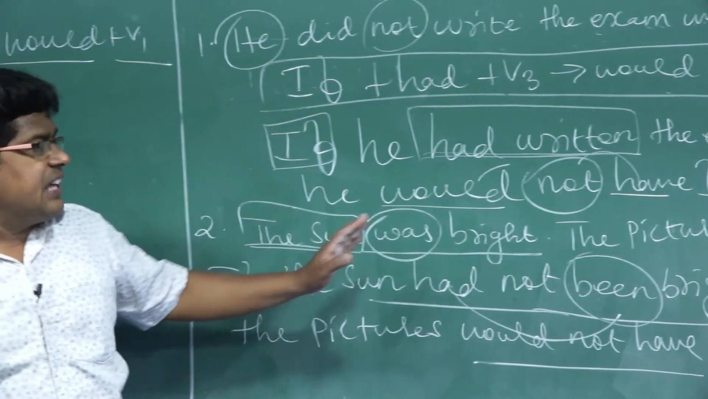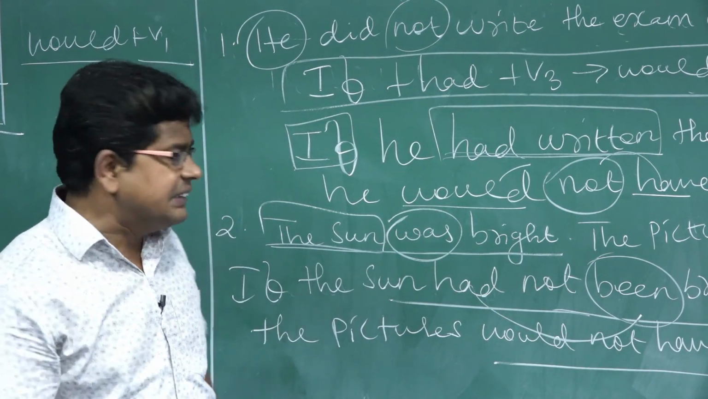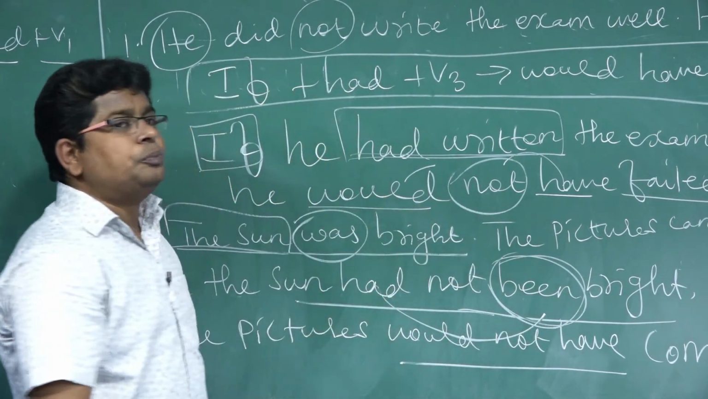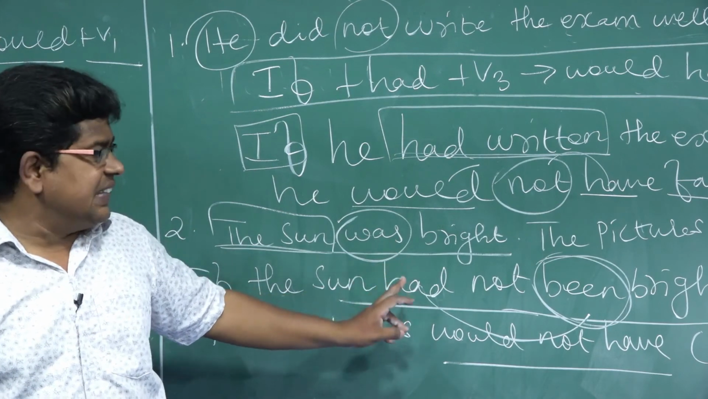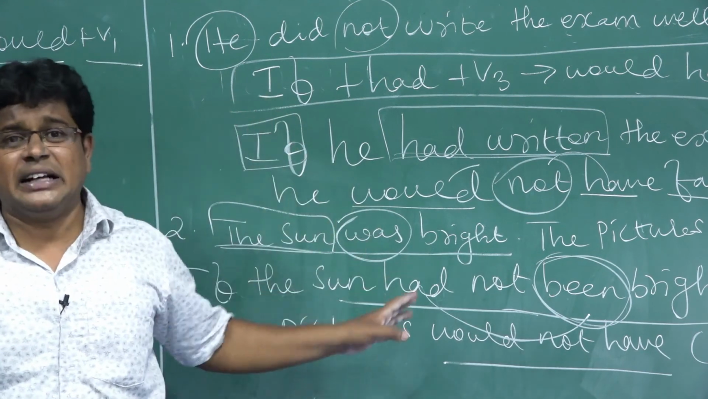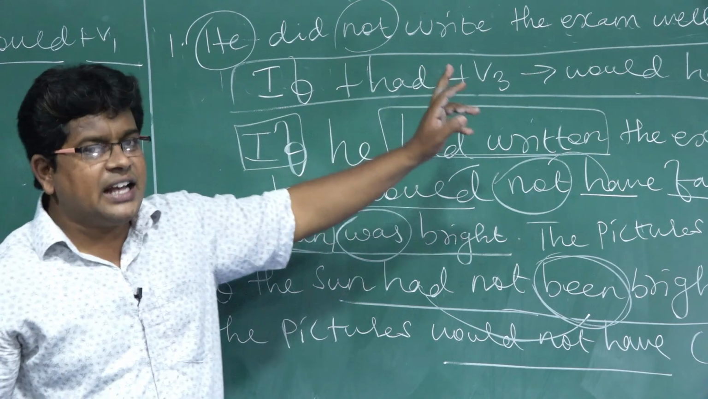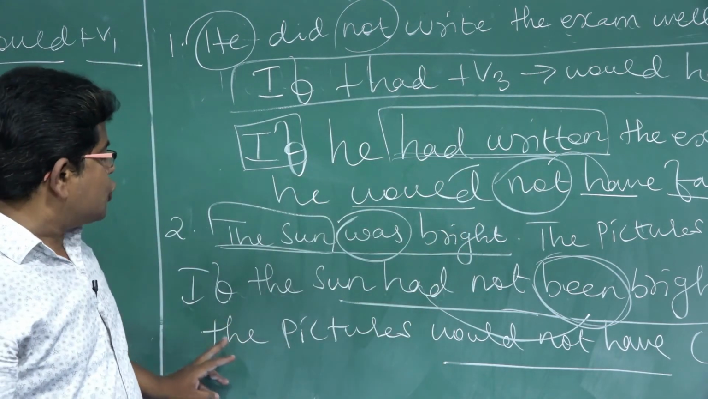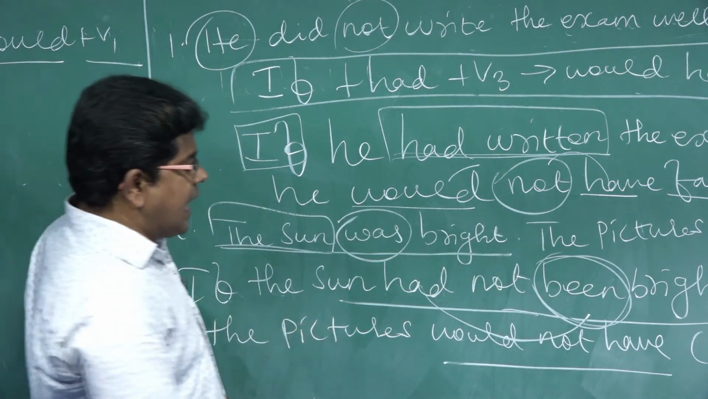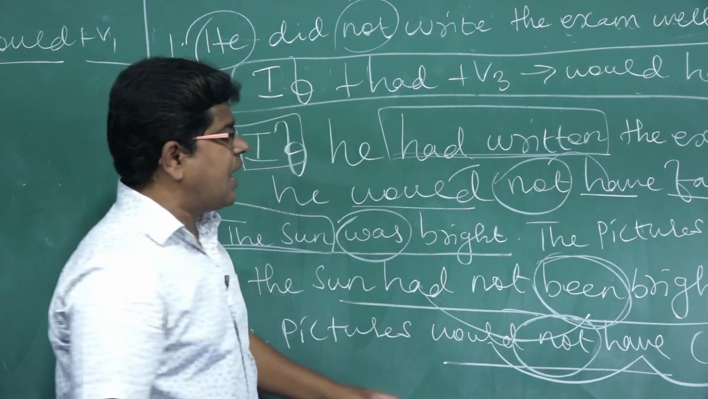If they ask this question in the public exam, surely most of the students will commit mistakes. What is the reason? If the sun had not been, they may forget to use been. Whenever a be verb is there, write it as been, because they will ask only in the past tense. If the sentence is past tense, we apply only the third rule: if plus had plus V3, would have plus V3. So, if the sun had not been bright, the pictures would not have. Would plus have plus V3 is the rule, but the sentence is negative. That's why I have introduced not.